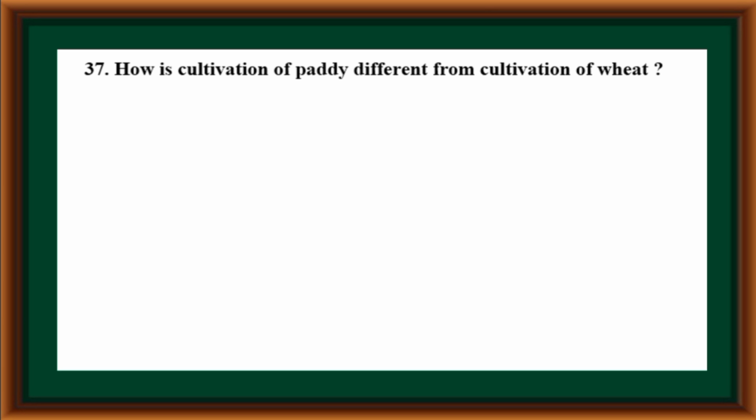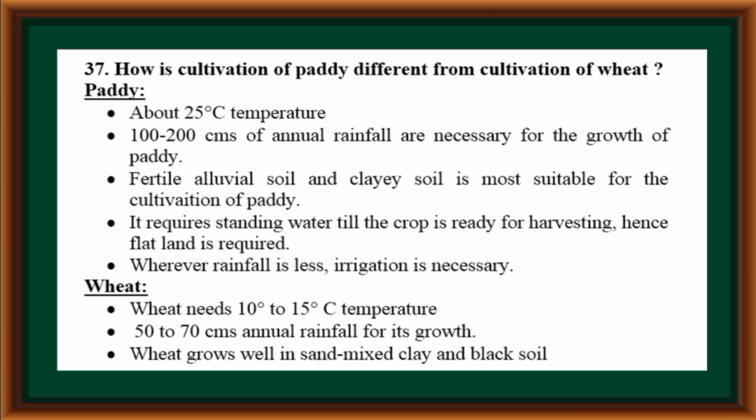How is cultivation of paddy different from cultivation of wheat? Paddy: about 25 degrees Celsius temperature and 100 to 200 centimeters of annual rainfall are necessary for the growth of paddy. Fertile alluvial soil and clay soil are most suitable for the cultivation of paddy. It requires standing water till the crop is ready for harvesting. Hence, flat land is required. Wherever rainfall is less, irrigation is necessary.